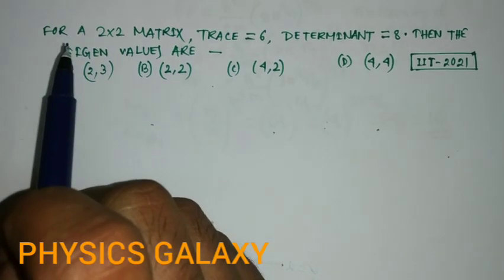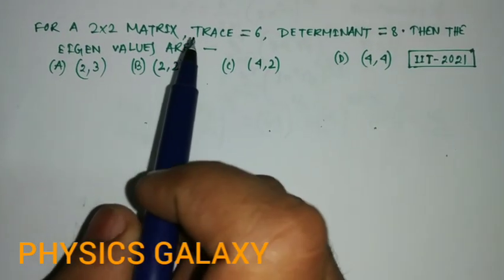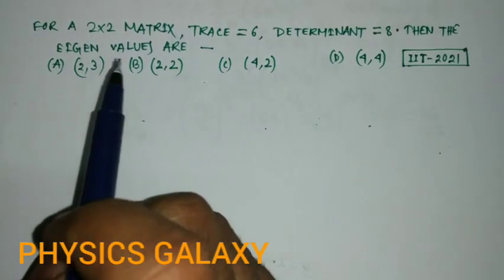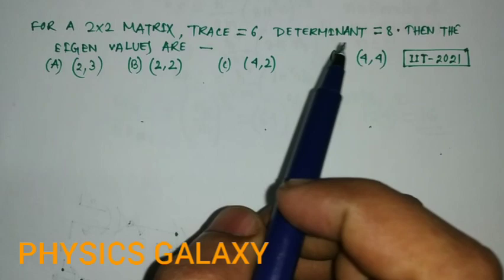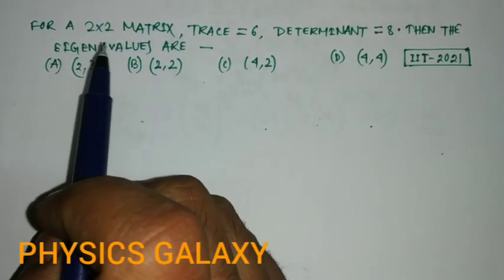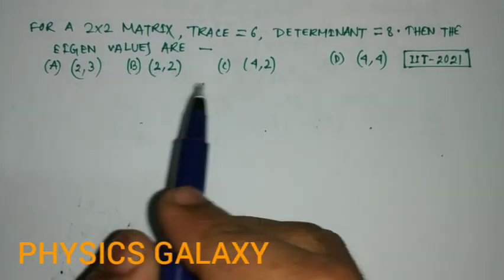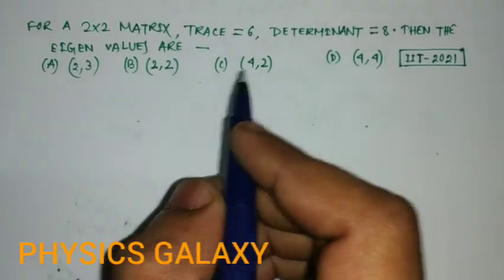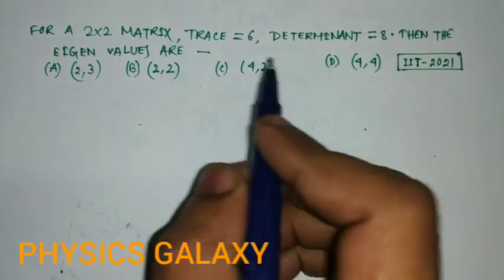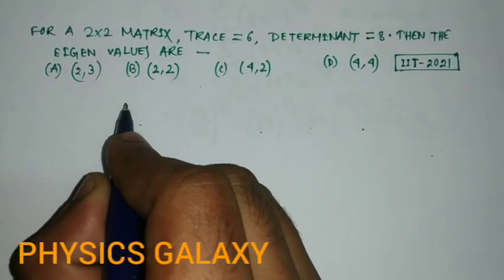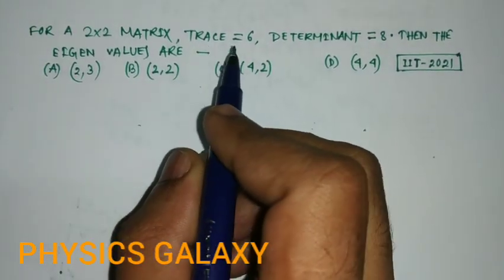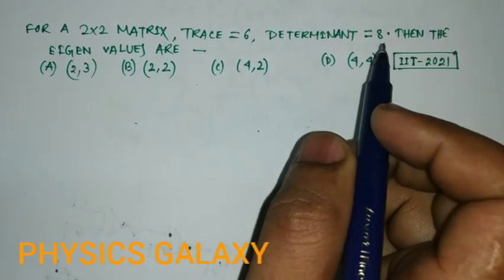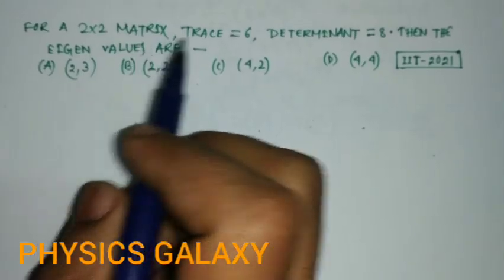Next problem: for a 2 by 2 matrix, the trace is equal to 6 and the determinant is 8. Then what are the eigenvalues of the matrix? So it is a very simple problem. We know the properties of eigenvalues: the sum of the eigenvalues is equal to the trace, and the product of the eigenvalues is equal to the determinant for a square matrix.